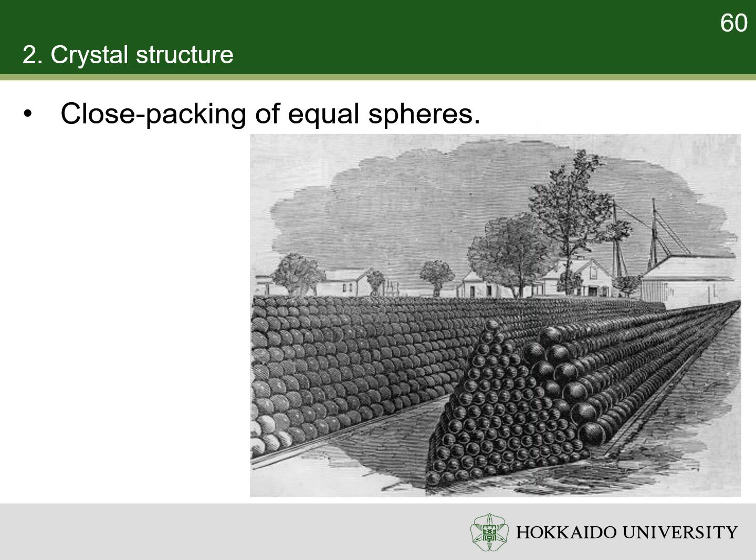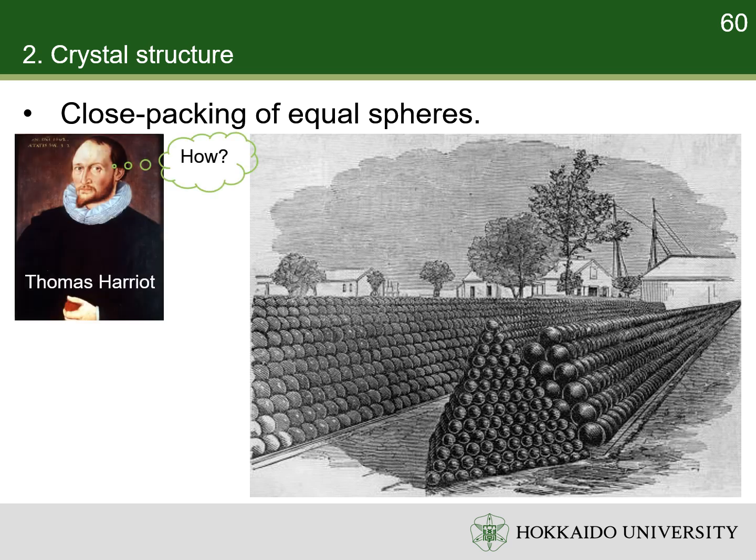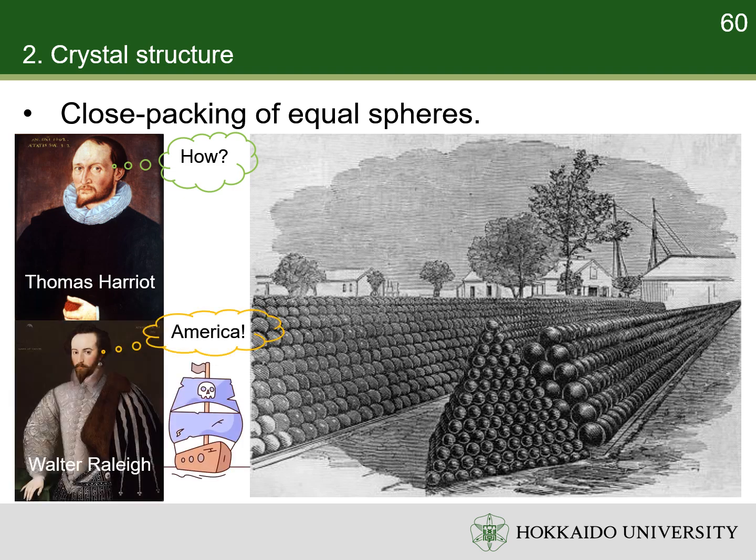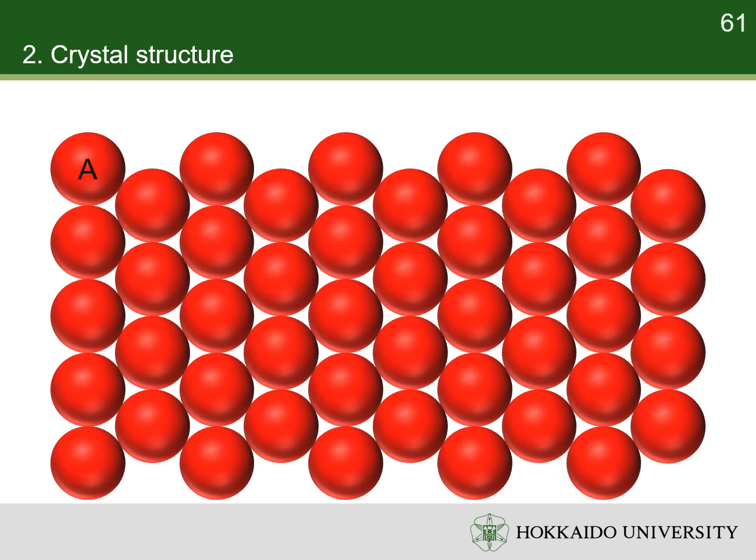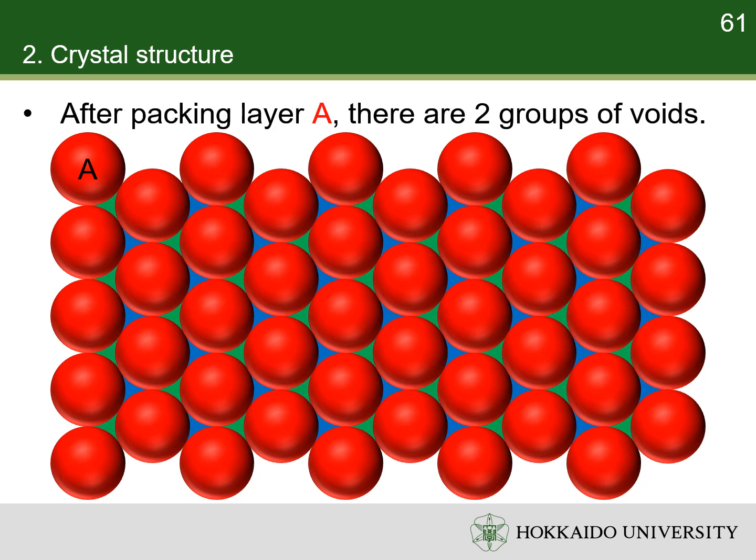Close packing of equal spheres is a dense arrangement of congruent spheres in an infinite, regular arrangement, or lattice. The problem of close packing of spheres was first mathematically analyzed by Thomas Harriot around 1587, after a question on piling cannonballs on ships was posed to him by Sir Walter Raleigh on their expedition to America. The close packing of equal spheres in a two-dimensional layer forms a hexagonal lattice. Relative to the first layer with positioning A, two sets of positionings, B and C, are possible for the second layer.